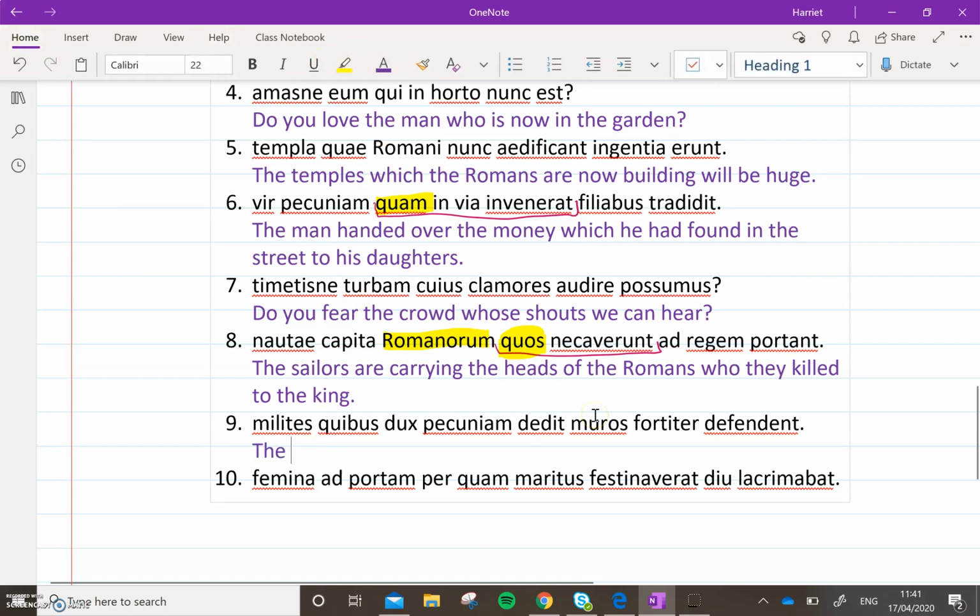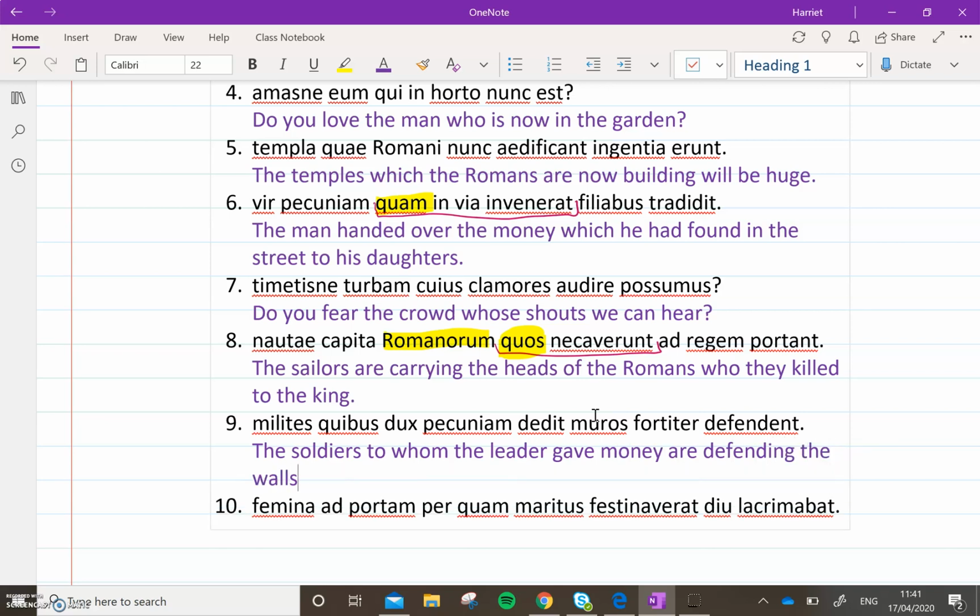Okay, here we go. So, the soldiers, quibus. Quibus could be ablative plural, it could be dative plural. So we need to look at the rest of the sentence to figure out what's going on. We've got dux pecuniam dedit. We've got this verb dedit. He gave. So it's probably going to be a dative, meaning to, isn't it? If we've got the verb give, it's likely that it's give something to someone. So, the soldiers, to whom the leader, pecuniam dedit, gave money, defendant, are defending the walls bravely.